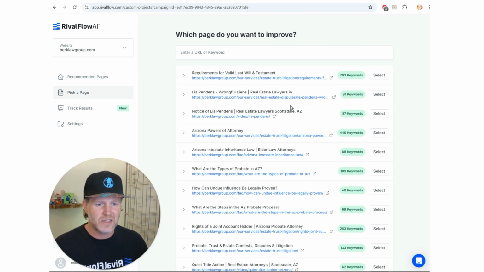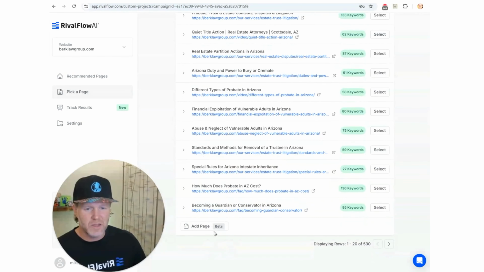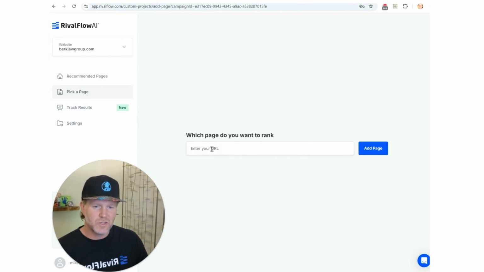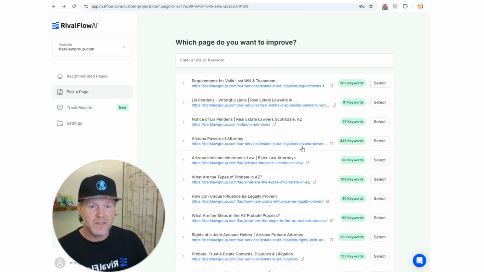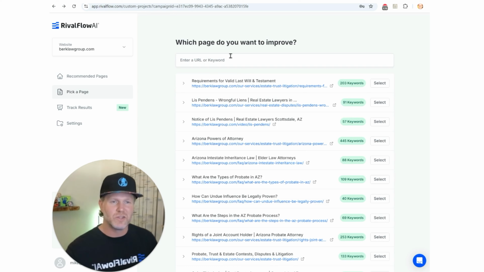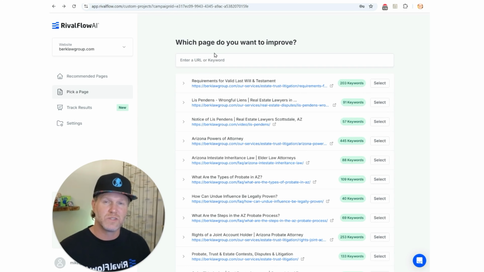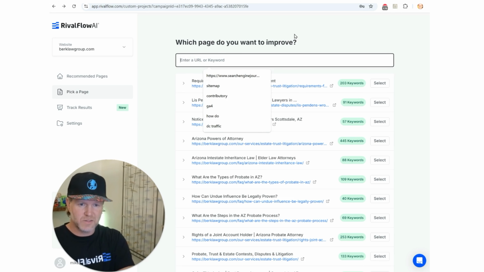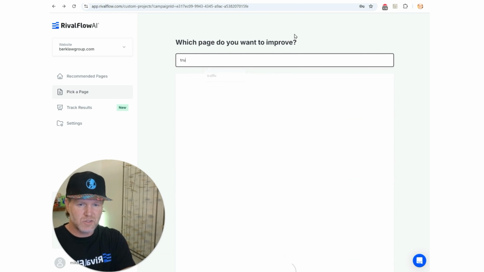are interested in trust litigation. So you can go down here and use this add page thing, and you could just put in a URL if you already know what it is. But something relatively new that we added recently is we started to pull in from sitemaps content that doesn't rank, and so we could type in something like trust litigation.